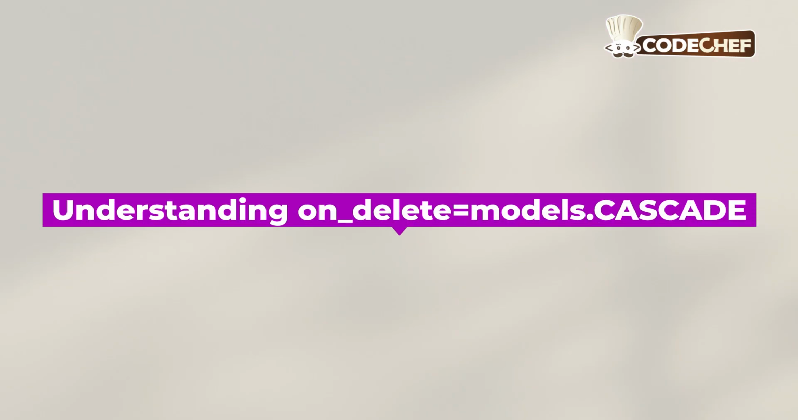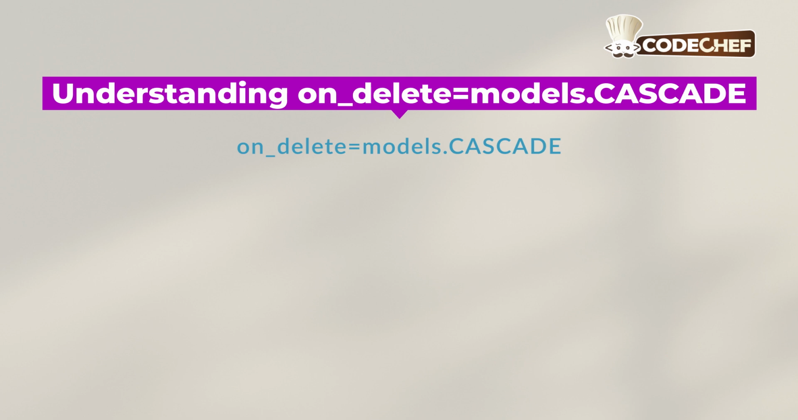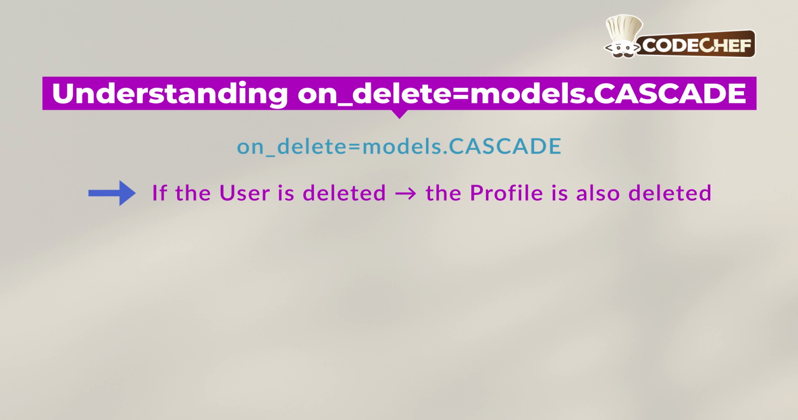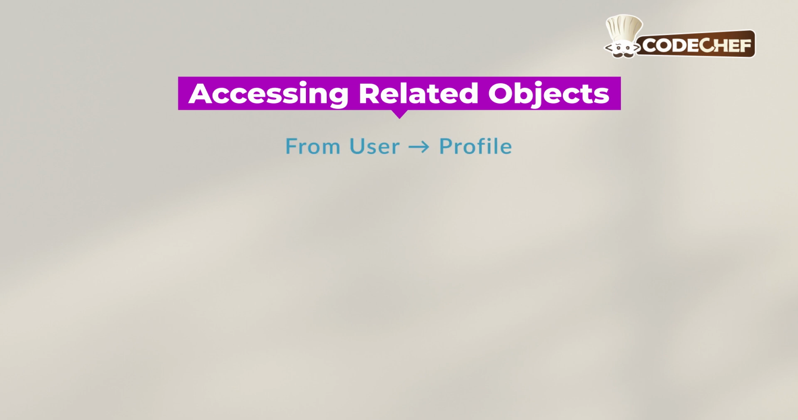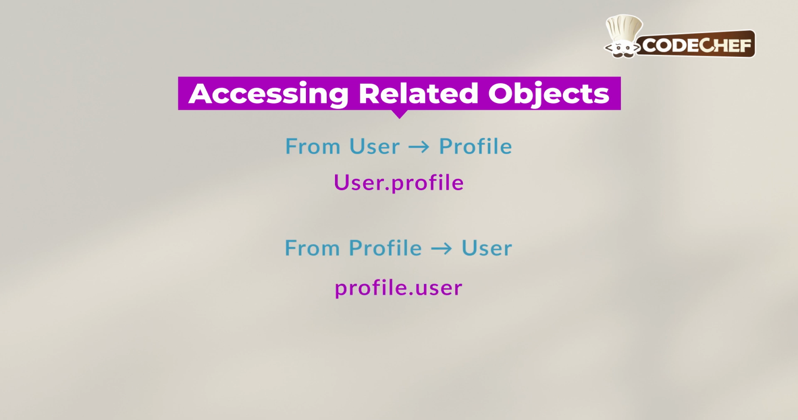Now let's also understand the on_delete equal to models.CASCADE. We use on_delete equal to models.CASCADE, which means if the linked user gets deleted, the associated profile will also be deleted. This keeps your database clean and prevents broken references. Now let's also look at how to access the related objects. A one-to-one relationship gives you direct access from both sides. From the user object, you can get the profile using user.profile, and from the profile object, you can get the user using profile.user. So we can see that there is direct access from both sides.